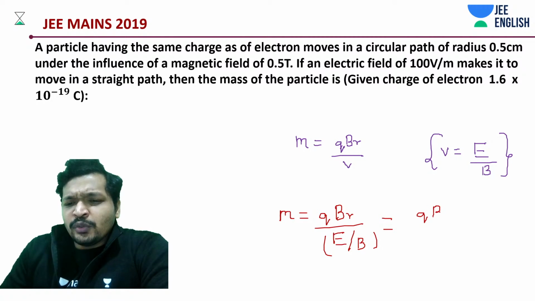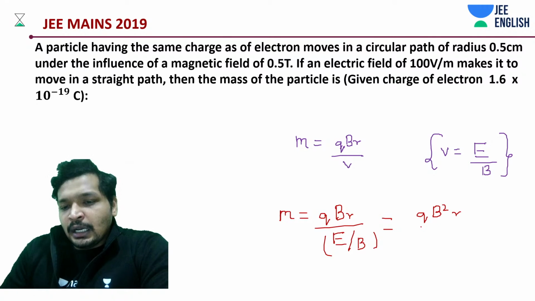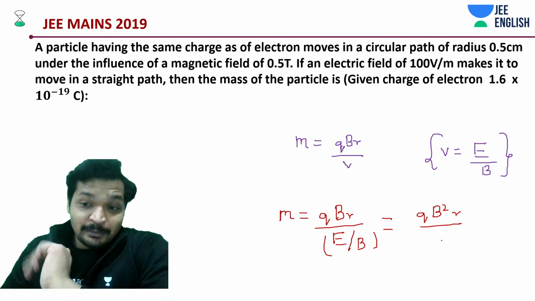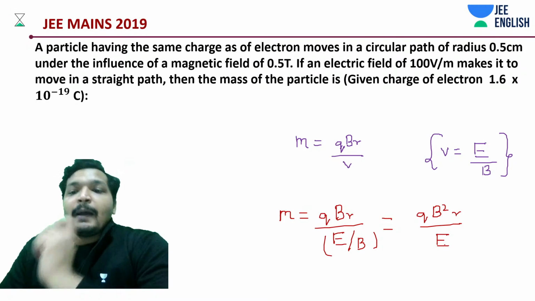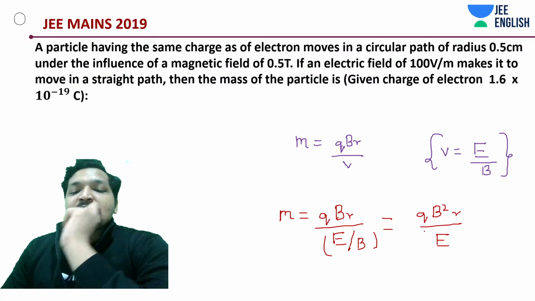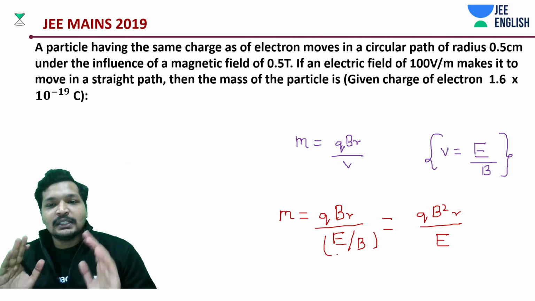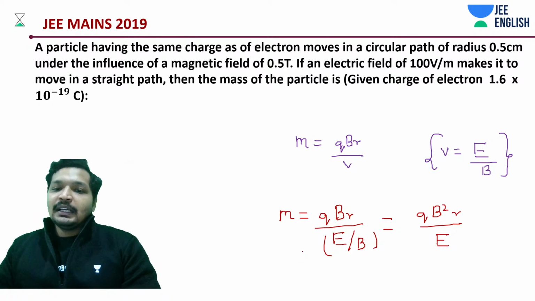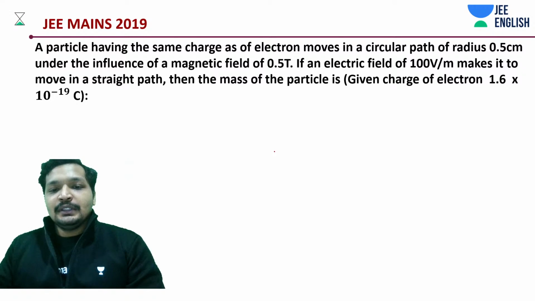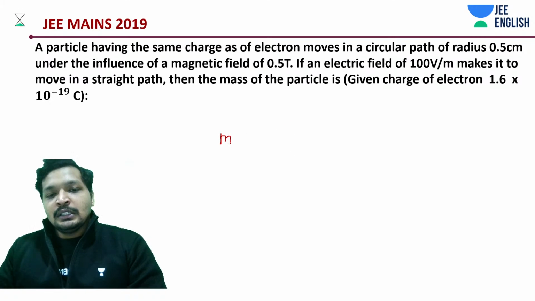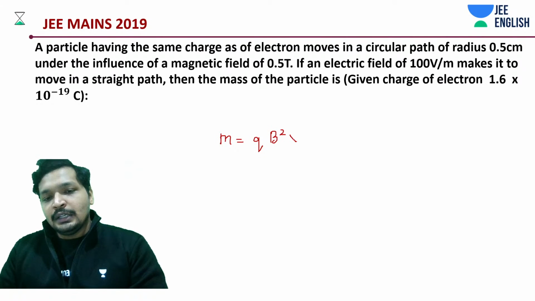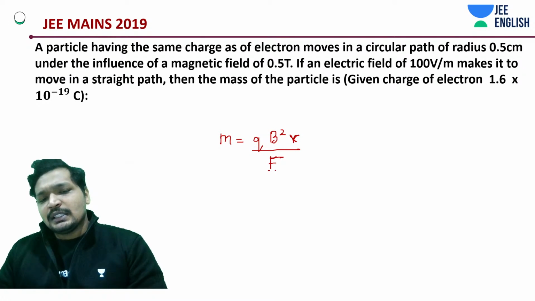What do we have? Q B square by E, R cancels with R. Is that it? Yes. Let's substitute the value. It has to be in SI units. That's the only thing that you need to take care of. Rest is all easy. The mass is equal to Q into B square divided by E. Rest is easy, I believe.